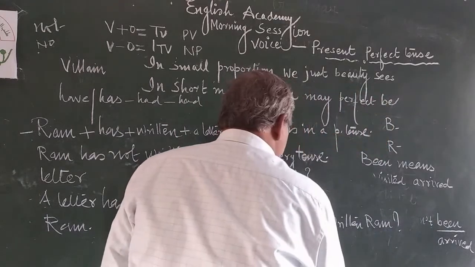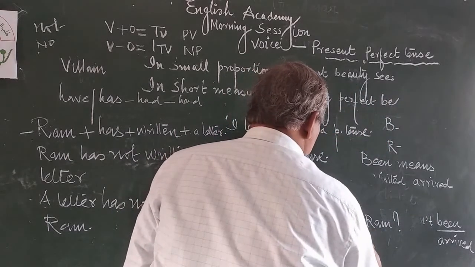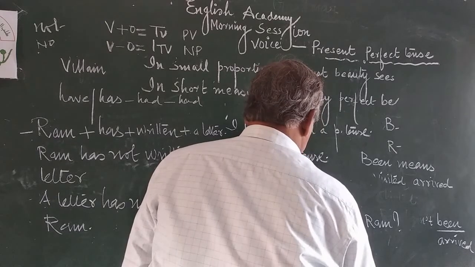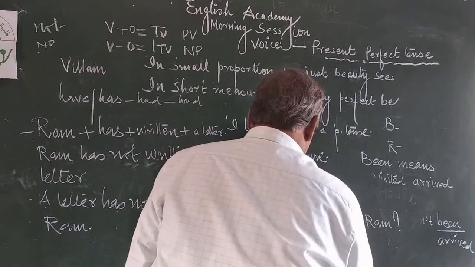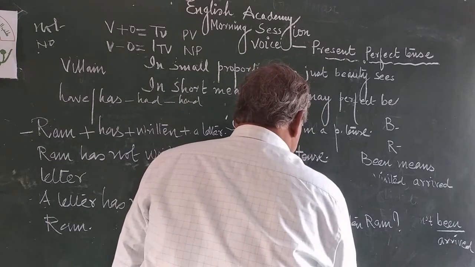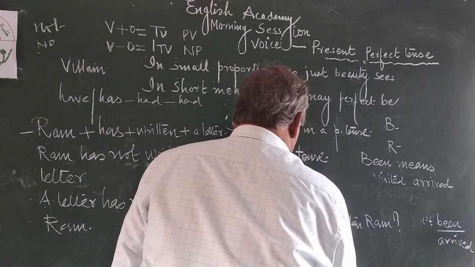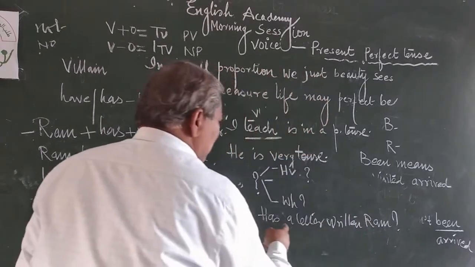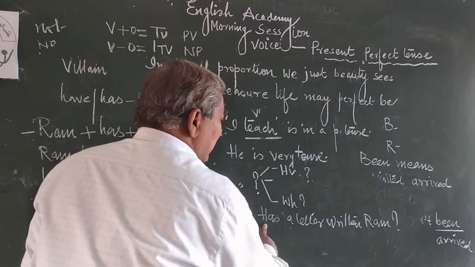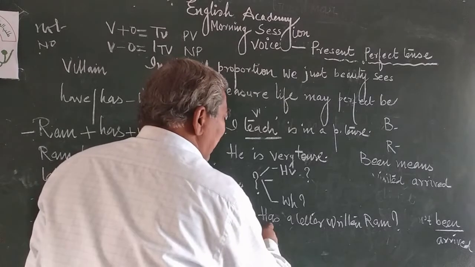Has a letter written Ram? Ram has written a letter. Has a letter written Ram? Again, this is active voice and interrogative sentence.